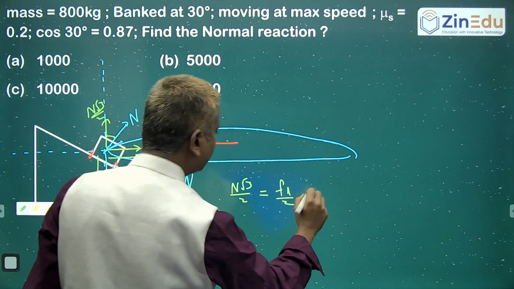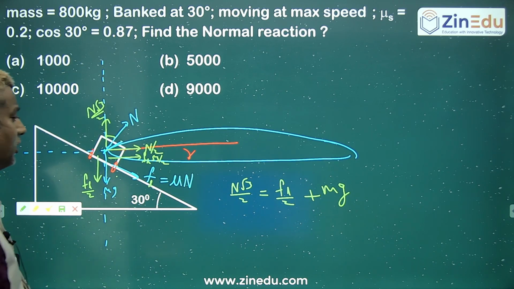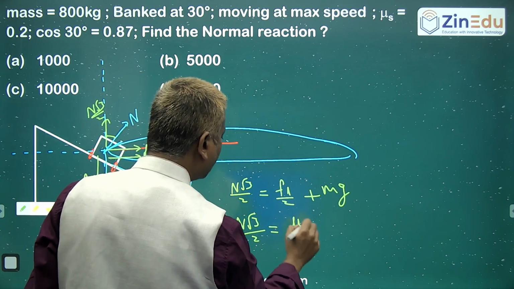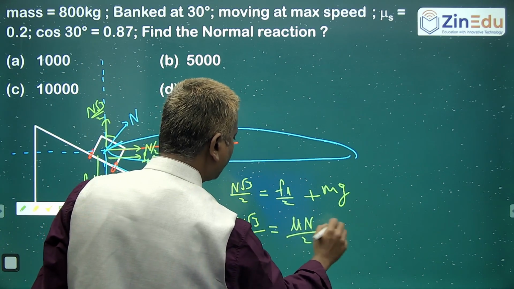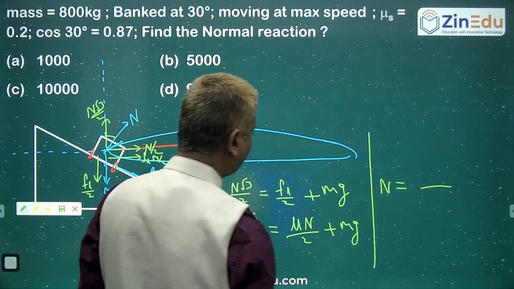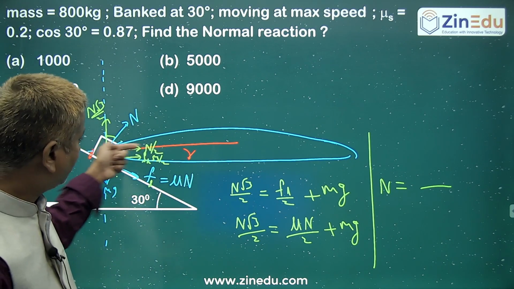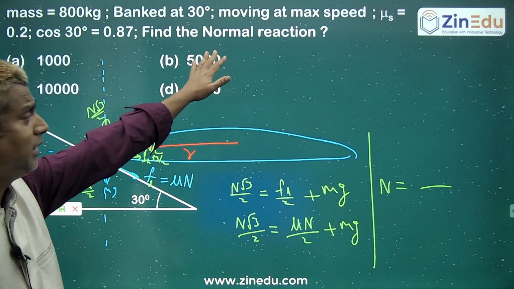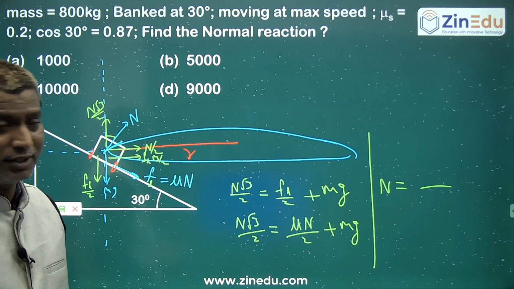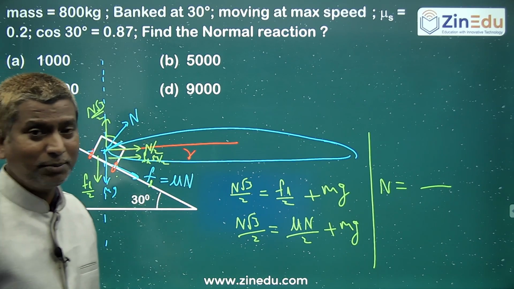plus mg. Mass is given. Now this FL is mu times normal contact. So easily you can calculate the value of N from this relation, isn't it? And there is no need of calculating in the horizontal direction because they did not give any speed. They are not asking what is the net force in the horizontal. So further questions can also be raised like this.